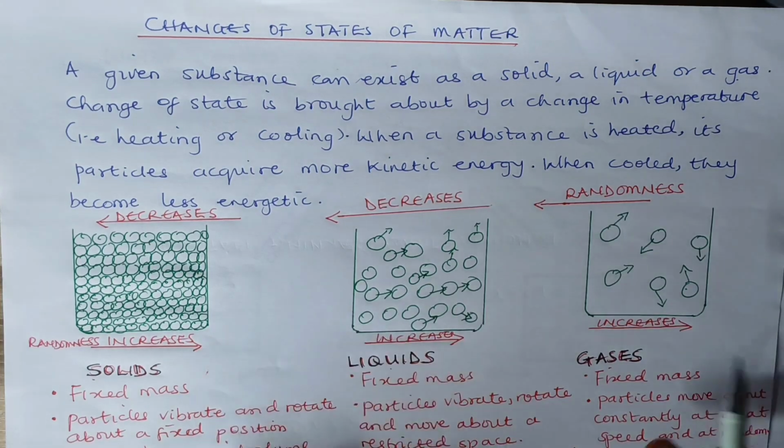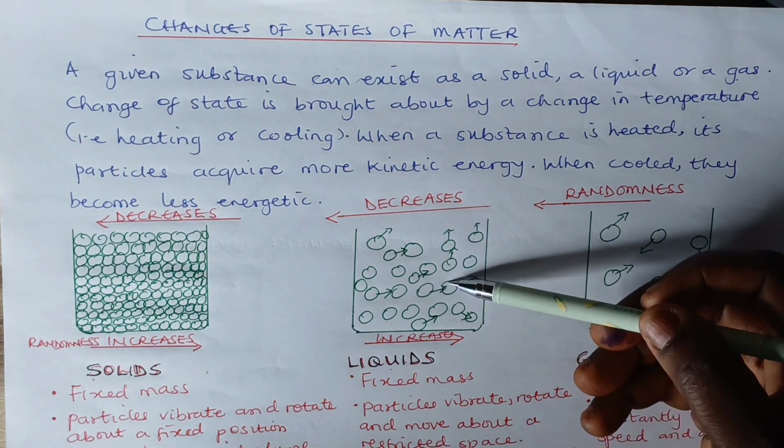In liquids, you can see here that liquids do not have a fixed shape, but they have volume. They take the shape of their container, and they also vibrate, rotate, and their particles move about a restricted space.